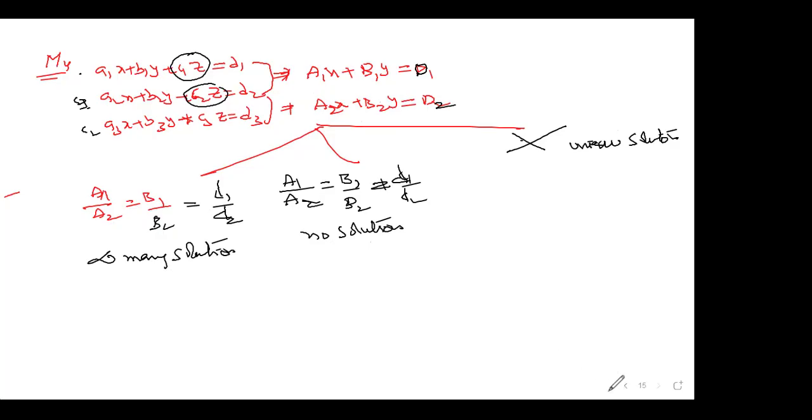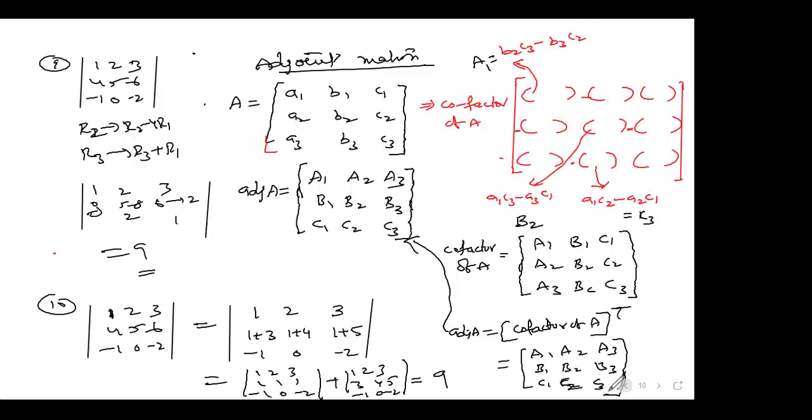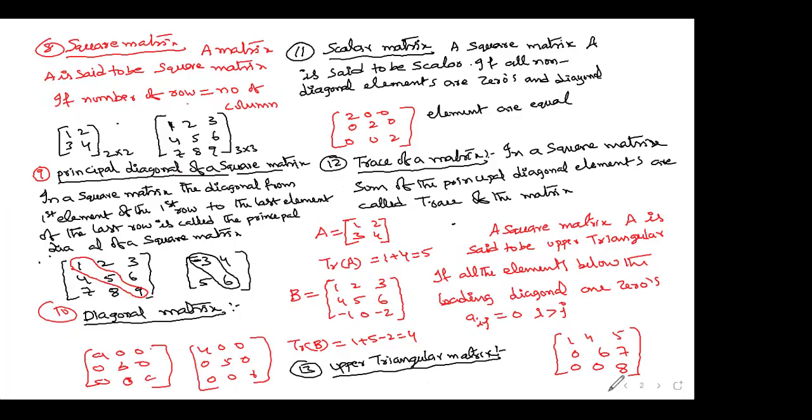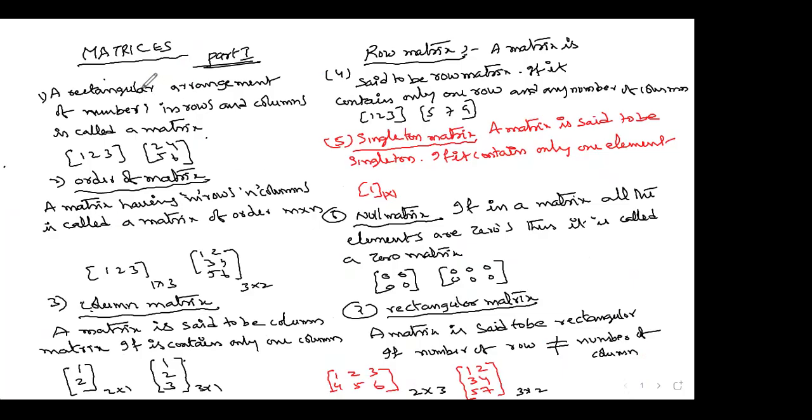Once again, please check out what we did right from the beginning. I'll repeat, just check it out here. We started matrices like this. This is part one. Whatever I said here, a rectangular arrangement of numbers in rows and columns. Matrix, order of a matrix I defined in this way. And a column of a matrix, then afterwards we discussed. Only here, one example I have given, 2 by 1 and 3 by 1.